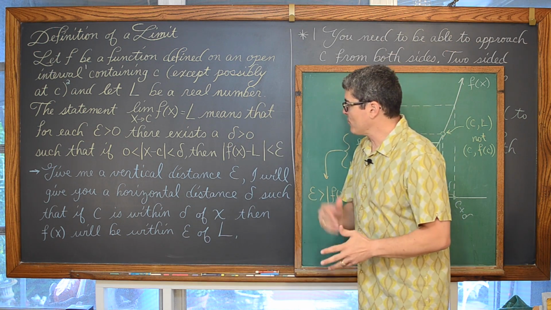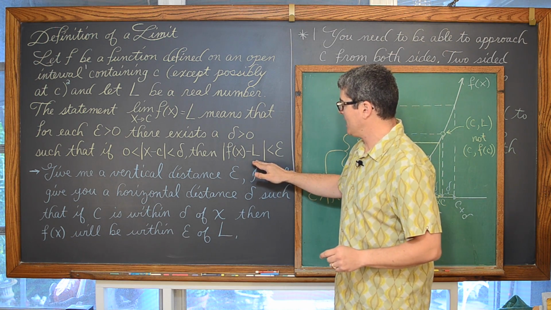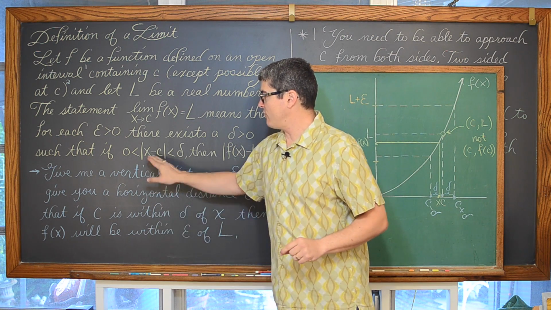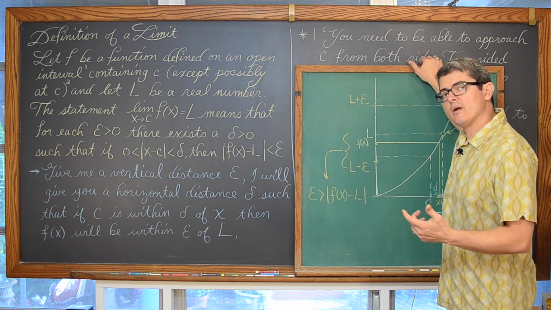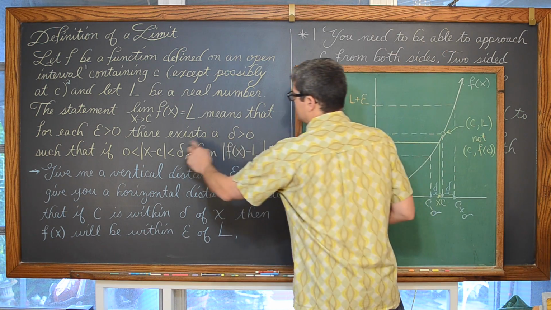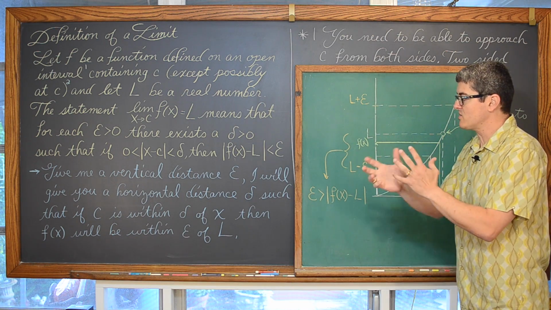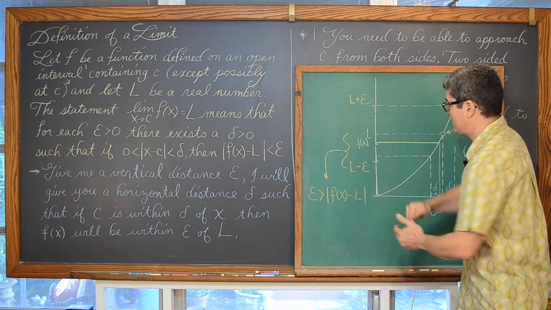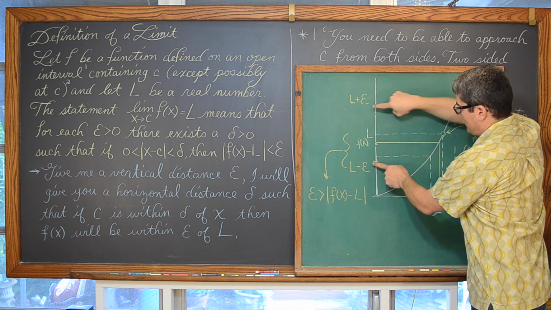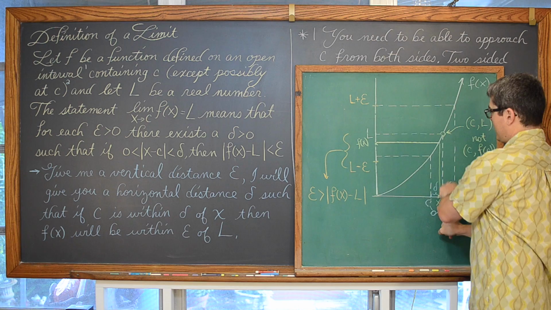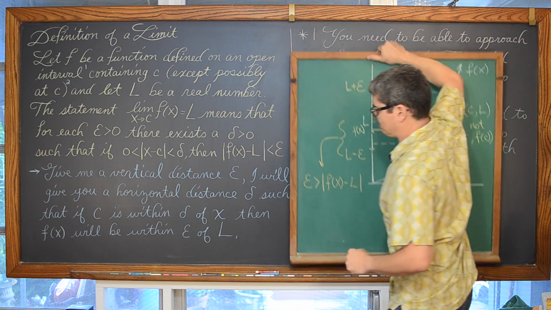And so as you see us go through these proofs, what we're going to do is start off with this notation of f of x minus L and rewrite it into a form of x minus c, and create a direct relationship between epsilon and delta, so that, going to this idea that we have written in blue, we develop that direct relationship between delta and epsilon. Then we can go back and say, okay, I've developed this relationship: you give me an epsilon, I'll give you a delta, and then I can put an x within that. It gets me even closer to the limit than the epsilon you gave me.